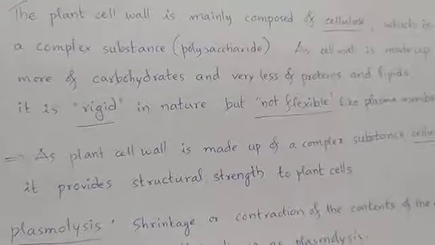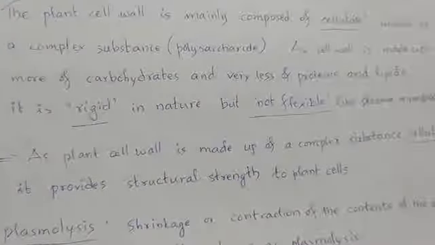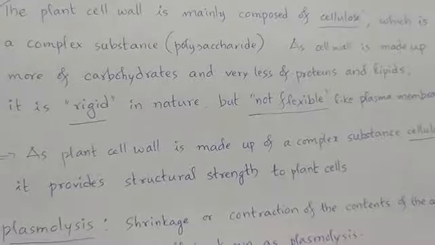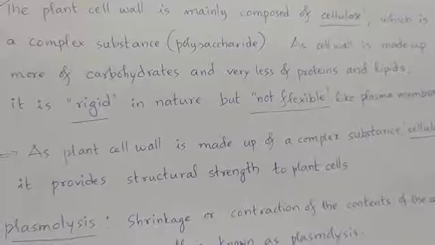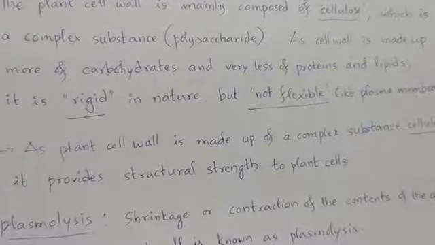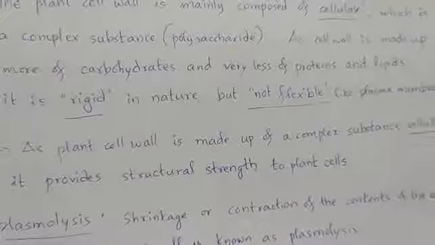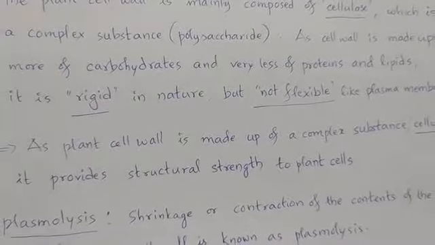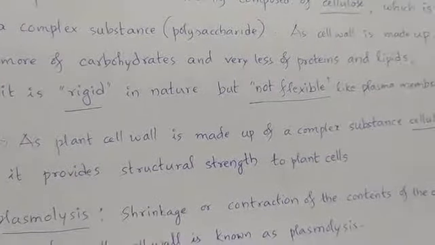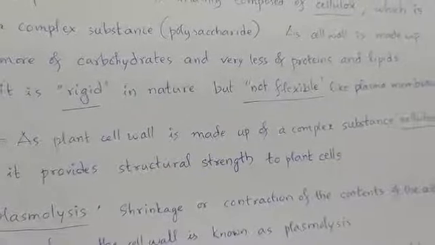This plant cell wall is mainly composed of cellulose. Cellulose is a complex substance. It is a polysaccharide. As the cell wall is made up of more carbohydrates and very little proteins and lipids, it is rigid in nature but not flexible like the plasma membrane.